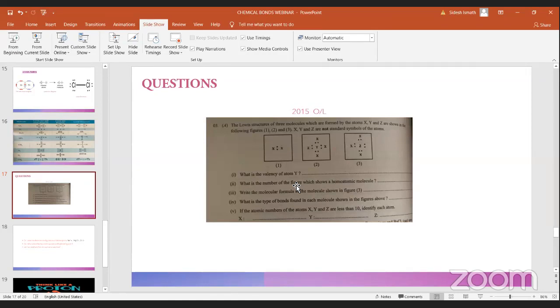You can see X and X are combining to make the bond. So X, X, which means the same atom. So this is known as a homoatomic molecule. The third one.